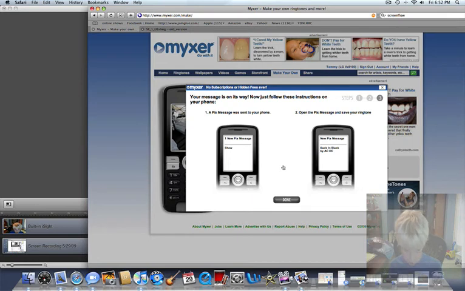And once you get that, you have this coming up. You press options and save as ringtone. Then your text should be right there. And now it's your ringtone. Right there.